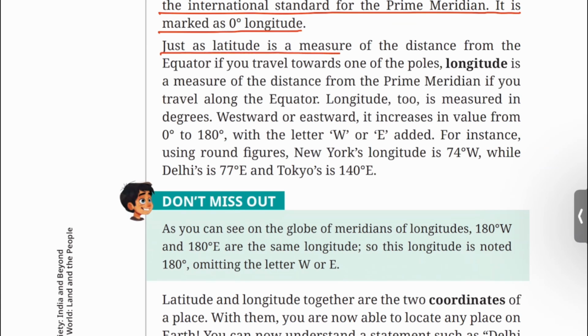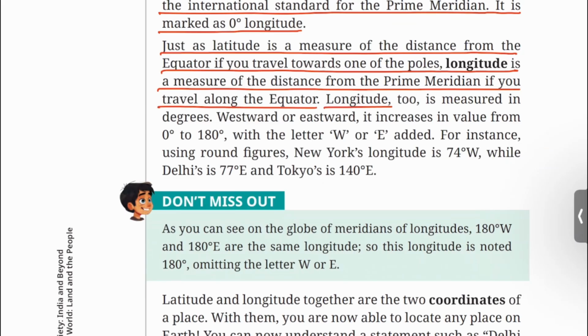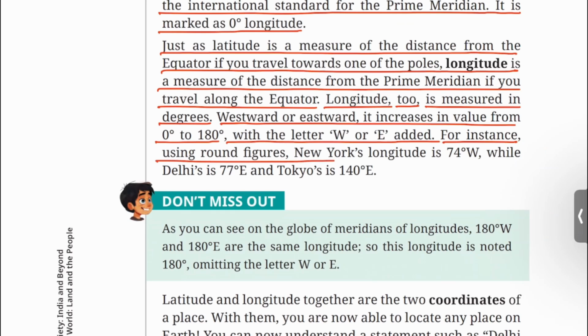Just as latitude is the measure of the distance from the equator if you travel towards one of the poles, longitude is a measure of the distance from the prime meridian if you travel along the equator. Longitude too is measured in degrees. Westward or eastward, it increases in value from 0 degree to 180 degree with the letter W or E added. For instance, using round figures, New York's longitude is 74 degree west, while Delhi's is 77 degree east and Tokyo's is 140 degree east.